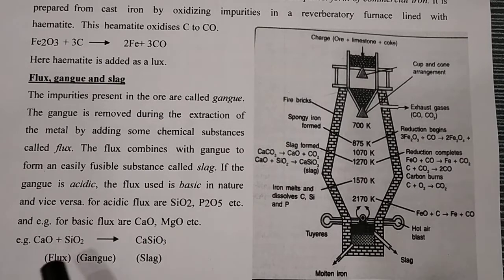So that is CaO plus SiO2, you get CaSiO3. Flux plus gangue is equal to slag. So this is all about your terminologies. What actually means by flux, what actually means by gangue, what actually means by slag.